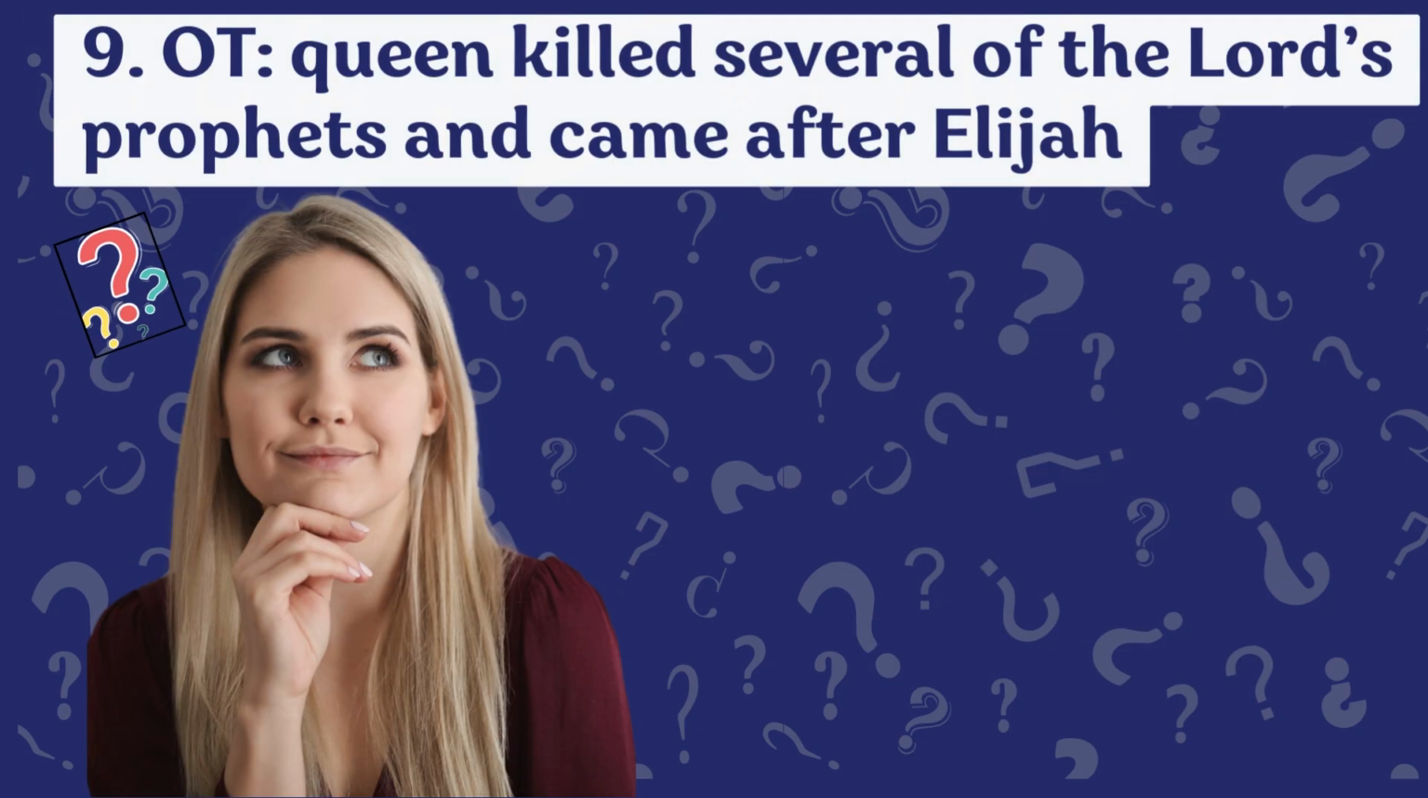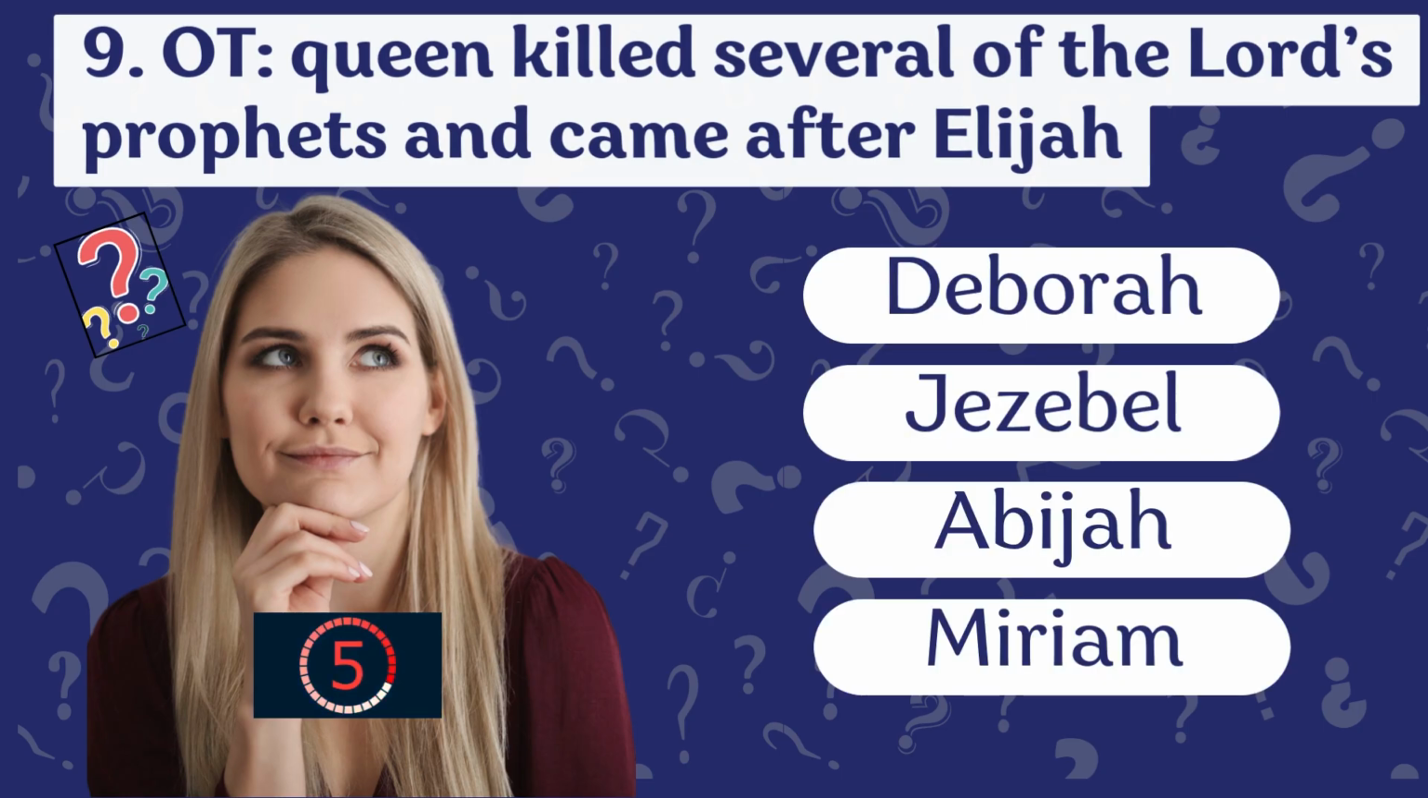Question 9. This queen killed several of the Lord's prophets and also came after Elijah. Was it Deborah, Jezebel, Abijah, or Miriam? And Queen Jezebel had no regard for God's prophets. Read about her in the book of 1 Kings chapter 19.